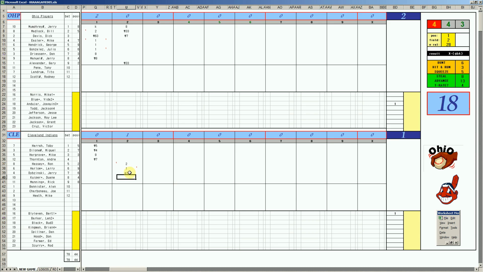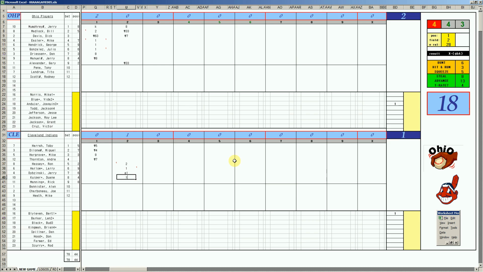Dwayne Kuiper batting 8th today, 47, base hit right field. Harlow, 15 runner, but Hendrick can throw. George Hendrick has a great arm. So no, they're going to pump the brakes. They don't want to run out of this inning. There's nobody out. It's a 2-1 game, so they don't want to run out of this.